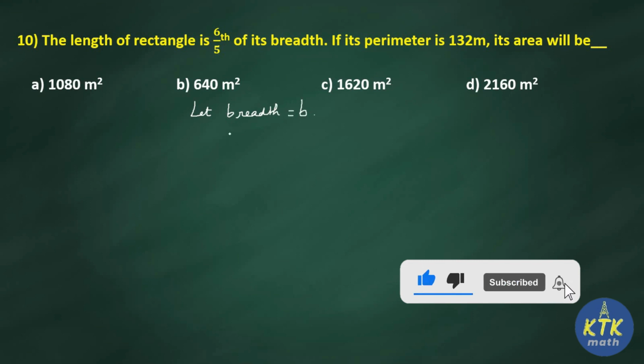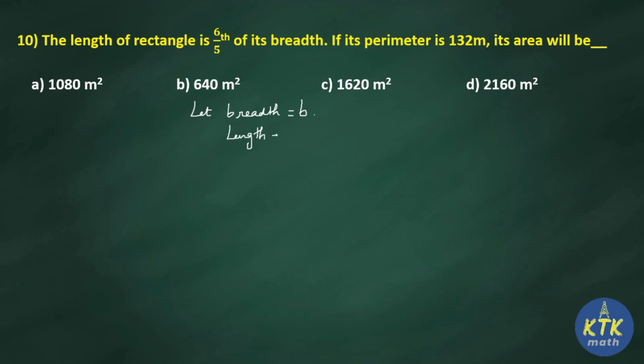Then what about the length? In the question how much did they give? 6 by 5 of B. So breadth equals B, length equals 6 by 5 of B. Here "of" is nothing but multiplication. Now in the question what is the only clue they gave? Perimeter is 132 meter. I have assumed breadth as B and length as 6 by 5B. I am going to make use of this perimeter to find length and breadth.